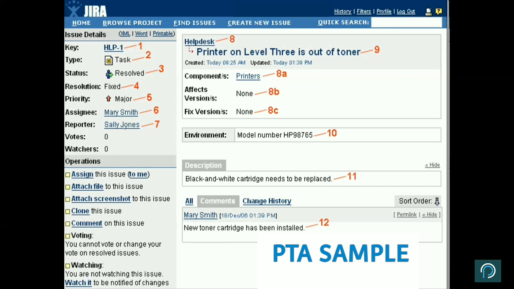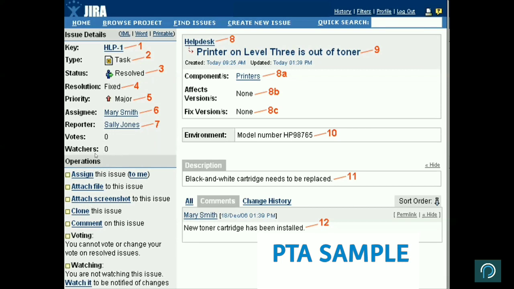A reporter is the person who is creating. If I am creating, my name will appear, whatever is my name on Jira. If I have assigned it to somebody or somebody has assigned it to himself, the name will appear here. So assignee means the person who is responsible for fixing this issue, resolving that item, right?